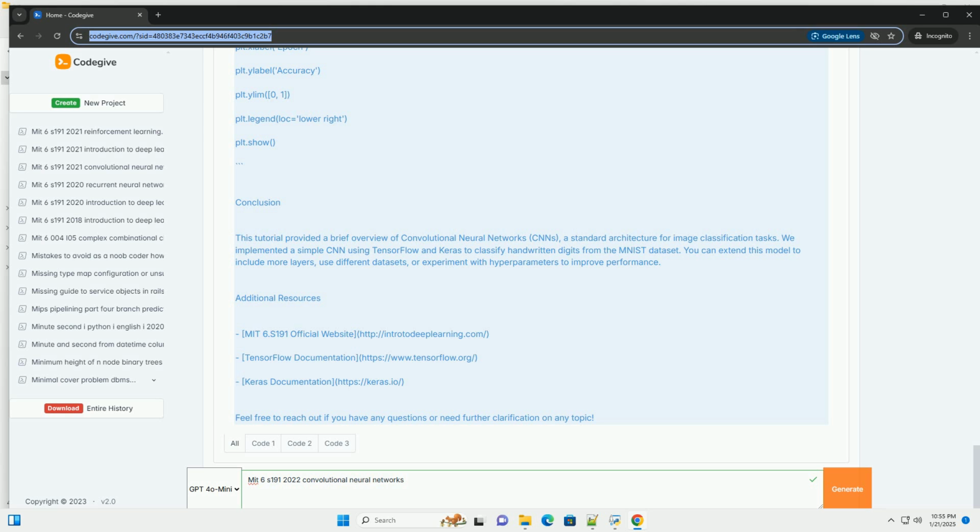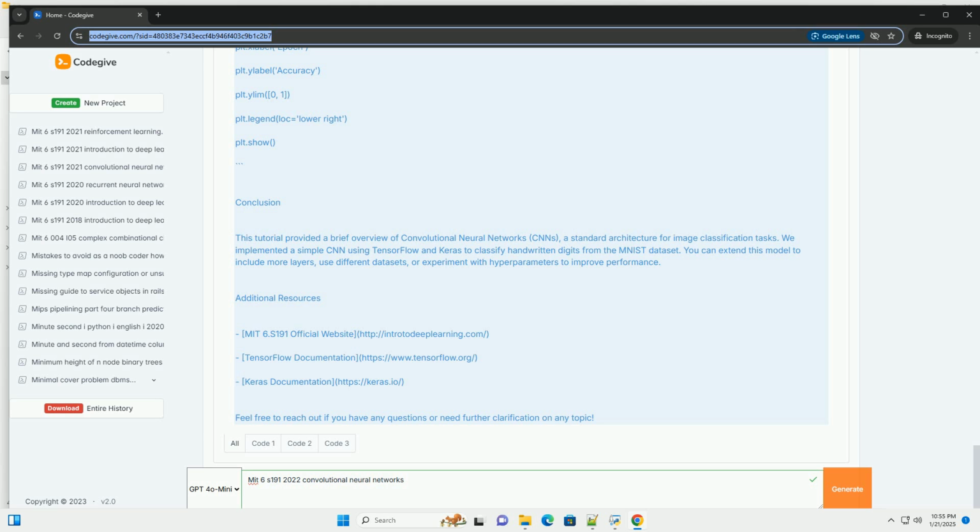CNN architecture example. A typical architecture for a CNN can be summarized as follows. 1. Input layer. 2. Convolutional layer plus activation, ReLU. 3. Pooling layer. 4. Convolutional layer plus activation, ReLU. 5. Pooling layer. 6. Fully connected layer. 7. Output layer with softmax activation, for classification.